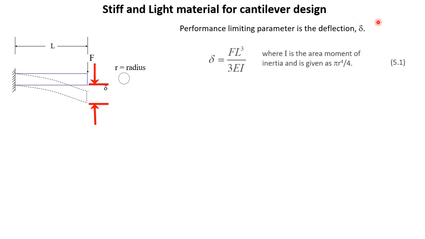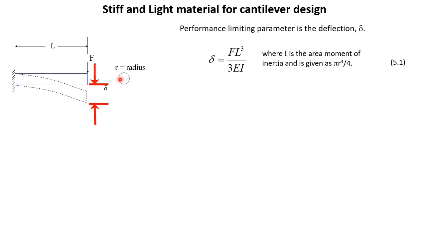The deflection is given by this equation: delta is equal to F L cubed over 3 E I. F is the load, L is the length of this cantilever, E is the modulus of the material of this cantilever, and I is the area moment of inertia, given by pi r to the power 4 over 4. So this is the value of I for this cross section.